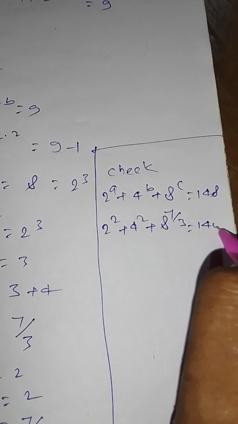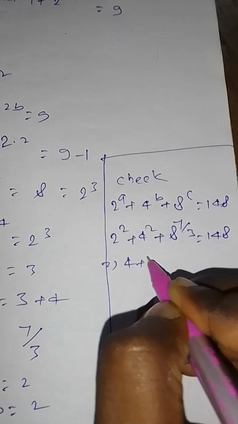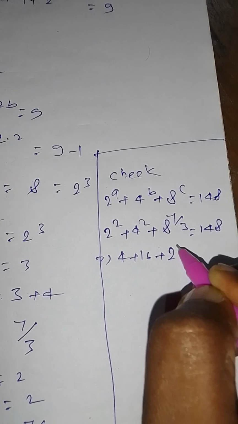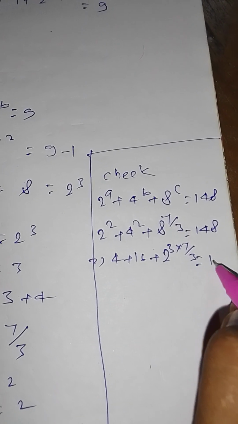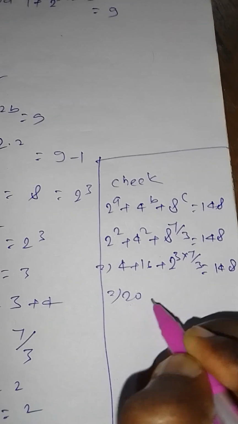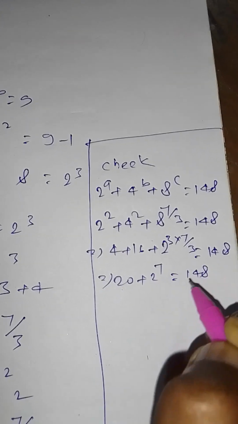This implies 4 plus 16 plus 2 to the power 3 into 7 by 3 equal to 148. This implies 20 plus 2 to the power 7 is equal to 148.